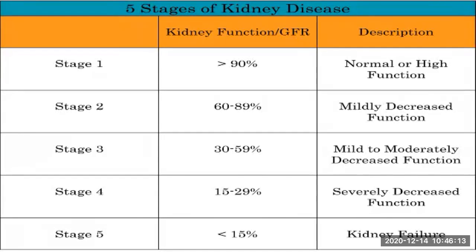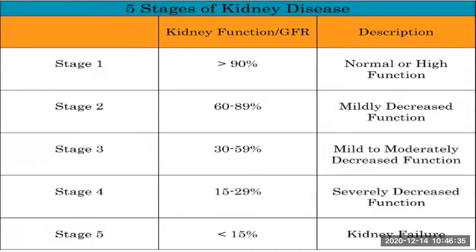In stage 2, if the kidney functions at about 60 to 89%, it is mildly decreased functioning. In stage 3, if the kidney functions at about 30 to 59%, the functioning of the kidney is moderately decreased.